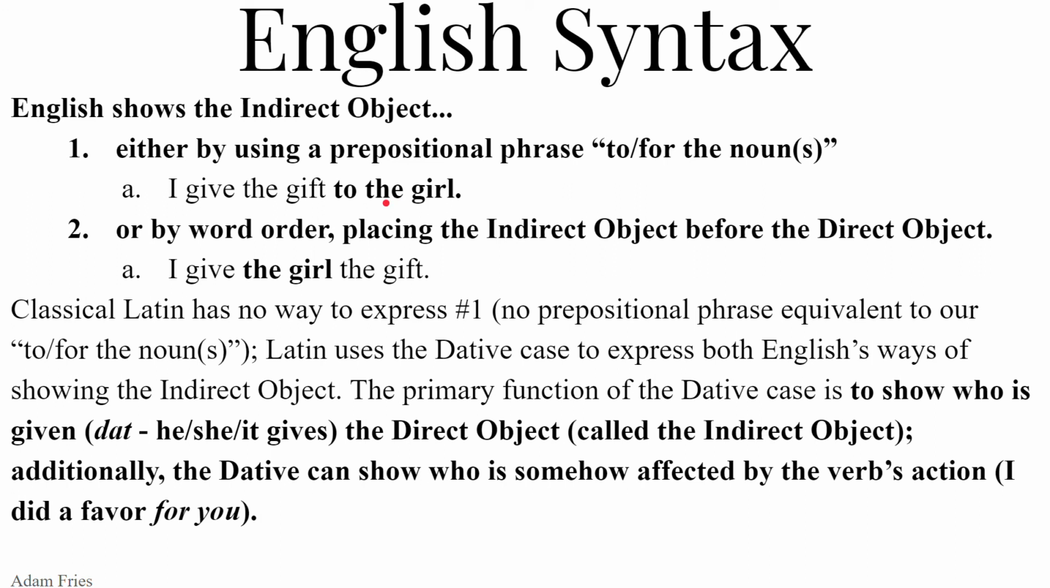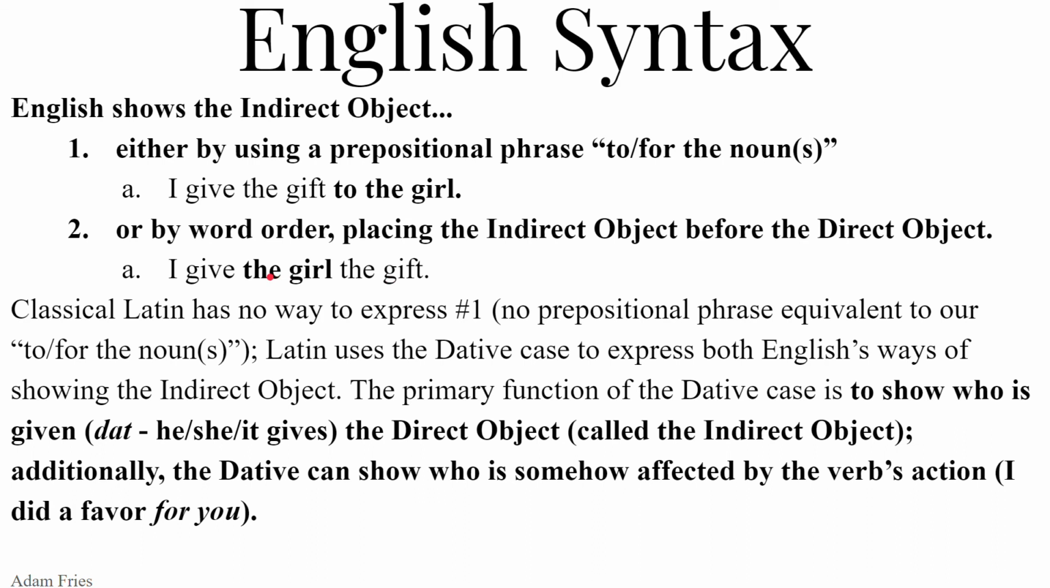Or English has this nifty thing with word order, placing the indirect object before the direct object. So instead of I give the gift to the girl, we could say I give the girl the gift. So word order, very important here. We have subject, I, we have verb give, we have the indirect object first. Notice the lack of the preposition. It's not a prepositional phrase. So the girl, and then the accusative direct object comes immediately after. I give the girl the gift.